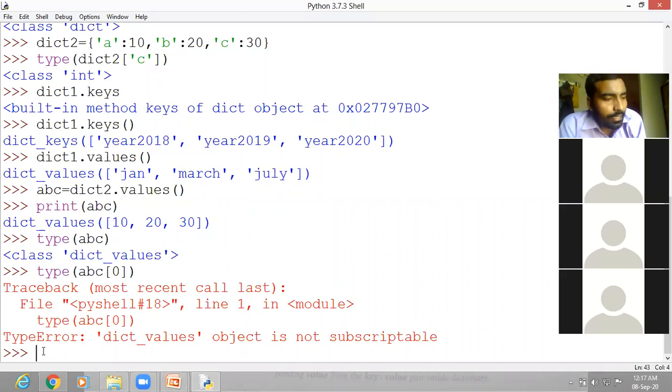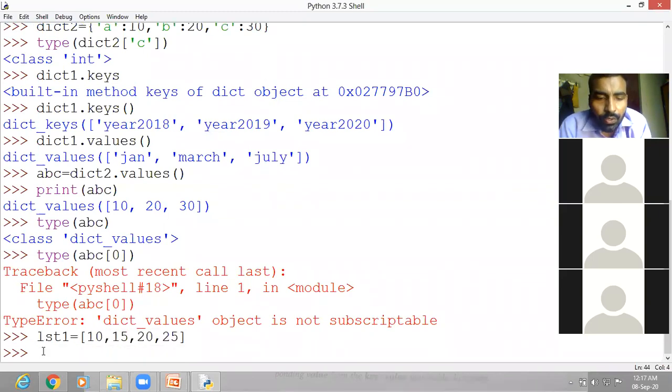Okay. Now let us combine the lists. Let us make two lists. Let us make list 1, lst1 equal to the values 10, 15, 20, 25. Then let us make list 2, lst2 equal to 2, 4, 6, 8.